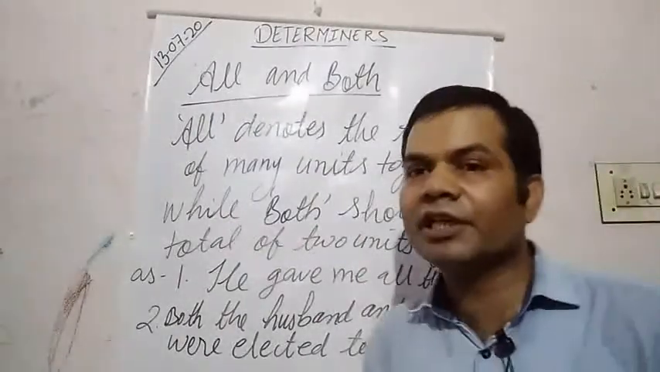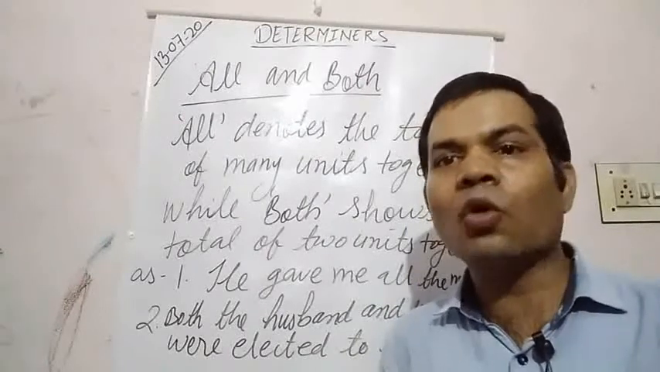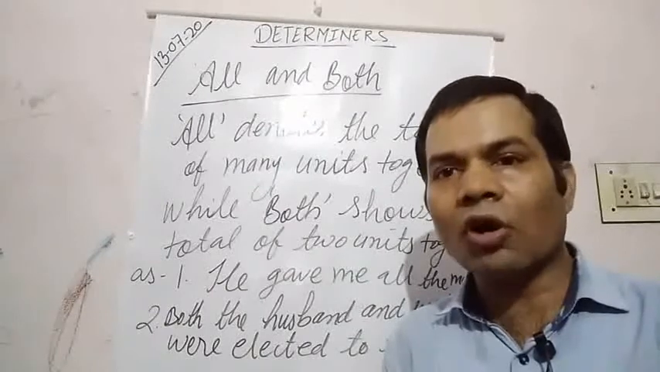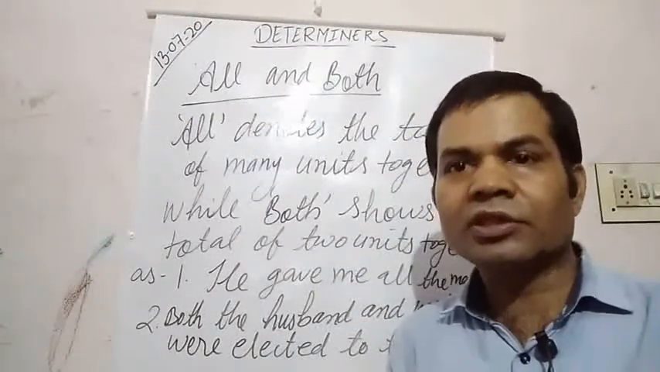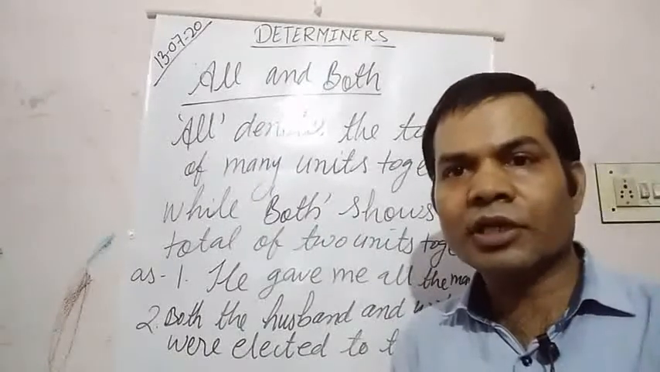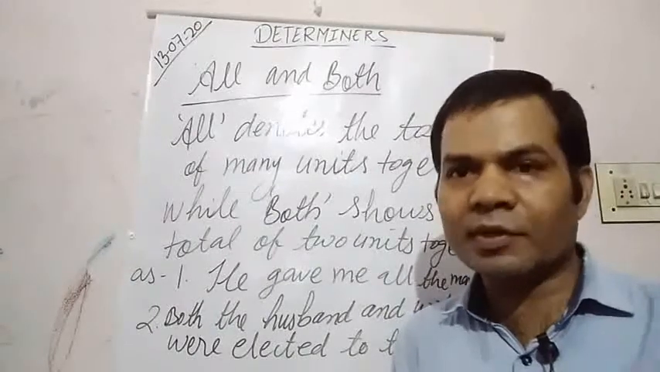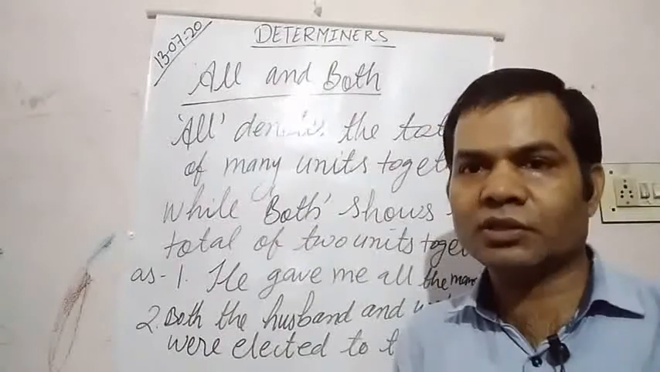And mostly we use whole in the sense of all. Instead of all, we use whole with uncountable nouns. So the cat drank the whole milk. Okay, so mostly we use all with the countable nouns, but it can also be used with uncountable nouns.